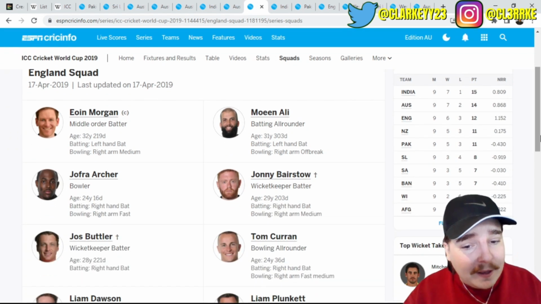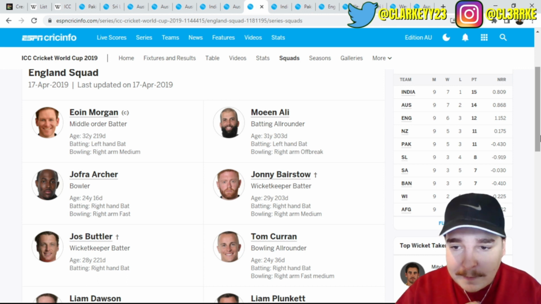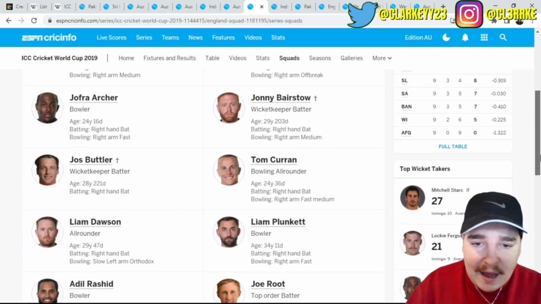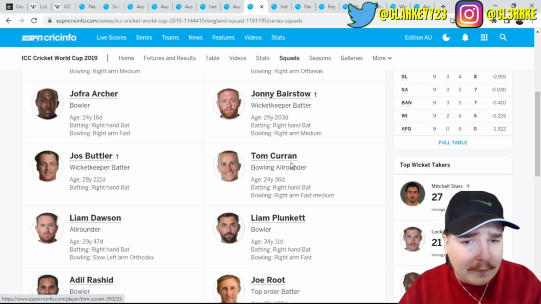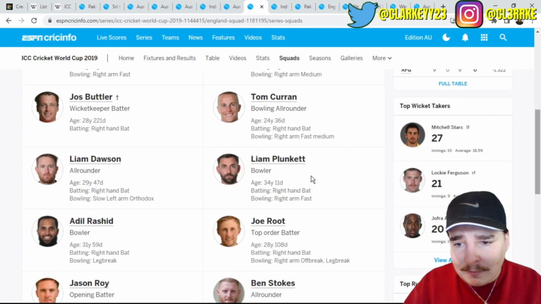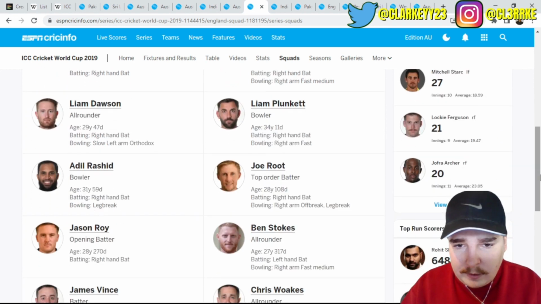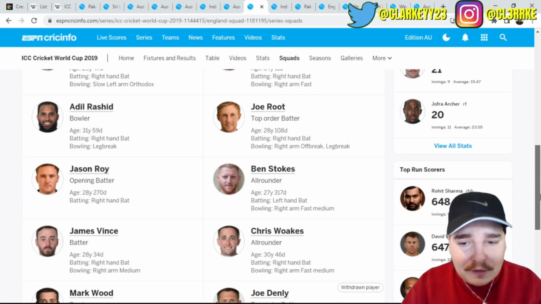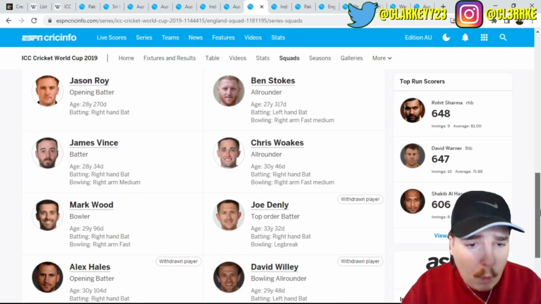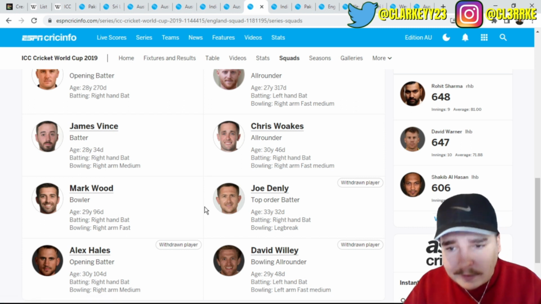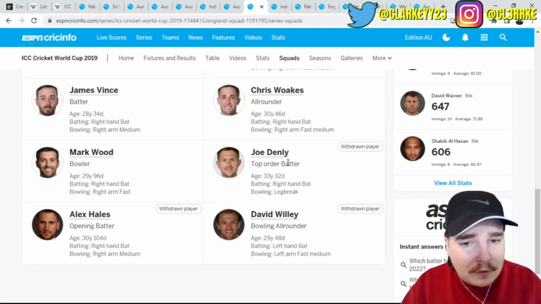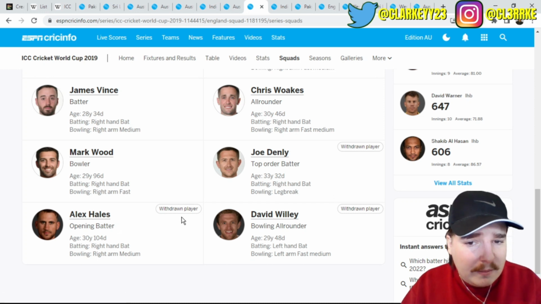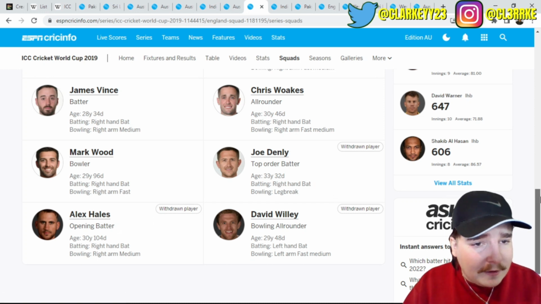Look, respectfully, it's a pretty good squad. Respectfully, it's a good squad. Morgan, Ali, Archer, Bairstow, Butler, the greatest current of them all. Tom, Liam, no, we don't care about him. Don't. Plunkett, Adil Rashid, Jason Roy, hashtag FBen Stokes, James Vince, Chris Woakes, Mark Wood. And look at the players that they withdrew. Joe Denly, David Willey, and Alex Hales. Three very quality players here as well. So, look, a pretty solid team.